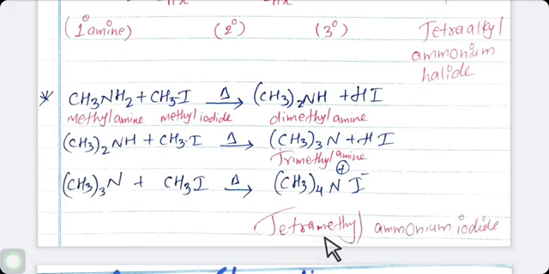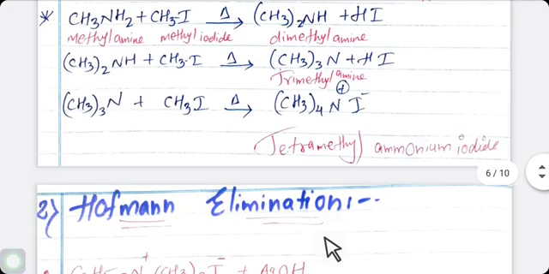The next reaction is Hofmann elimination reaction. In Hofmann elimination reaction, when tetraalkyl ammonium halide, means the salt, is heated with moist silver oxide, Ag2O, moist silver oxide Ag2O.